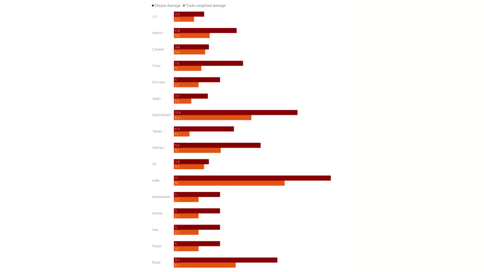But as you can see, the USA on average is charging a tariff of 3.3% against its imports. And if you quickly scan down this chart, you can see that that is actually the lowest rate charged by any of the 16 countries shown here. So I think this is the driver why Donald Trump is wanting to increase the tariffs against lots of different nations, because he's seeing that they're charging higher rates, and therefore he's now said that if you're going to charge it on US imports, we're going to charge it on your imports.